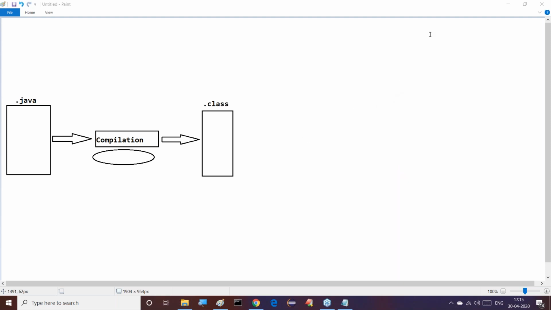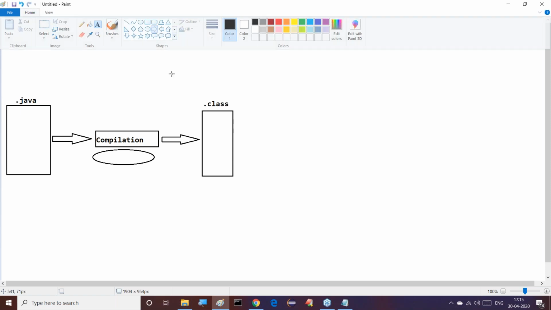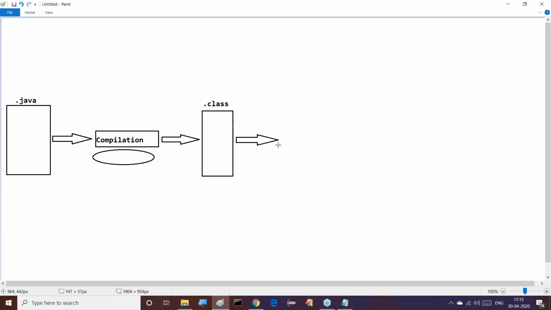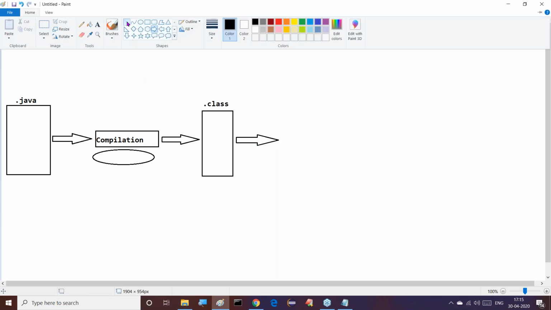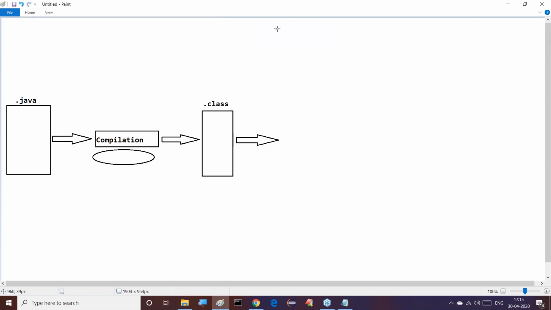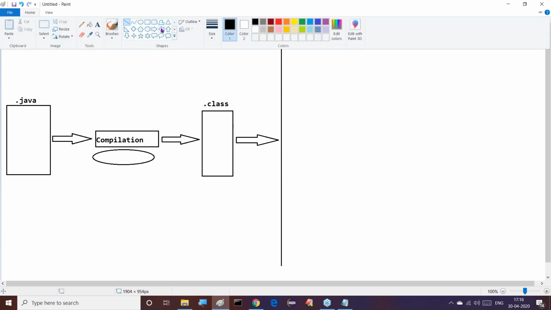Next, after completion of this, I am giving clarity on the dot class file. Here we are getting it as per the platform independent nature of the programming language. One time we compile our program in one operating system, but multiple times we want to run the same program. How are you able to run the same program multiple times? Let us observe this clearly.